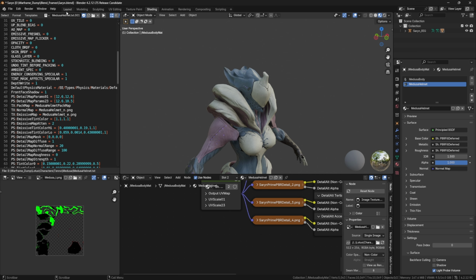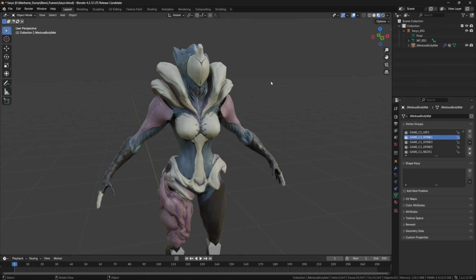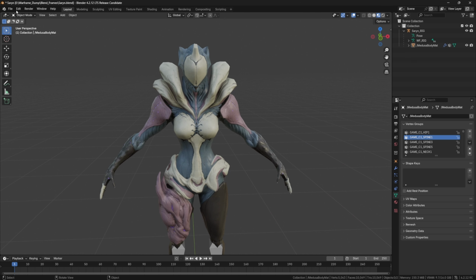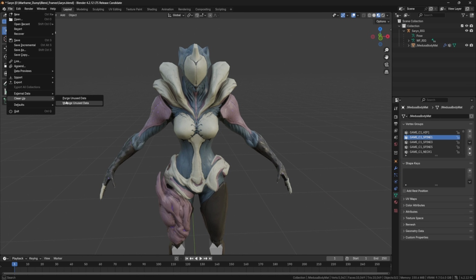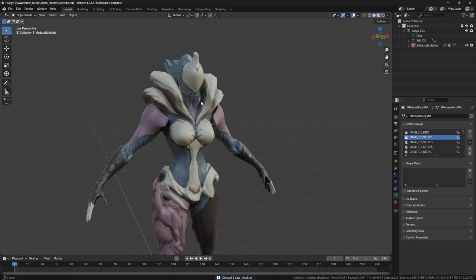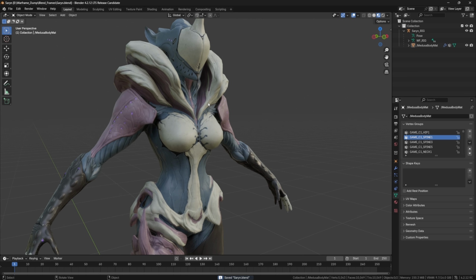Okay, so now we have our Warframe fully shaded in Blender. I like to go under File, Clean Up, Purge Unused Data. You don't have to do that, I prefer to do that. And now we can save, and we are almost done with the Blender side. So now we're going to get into baking.